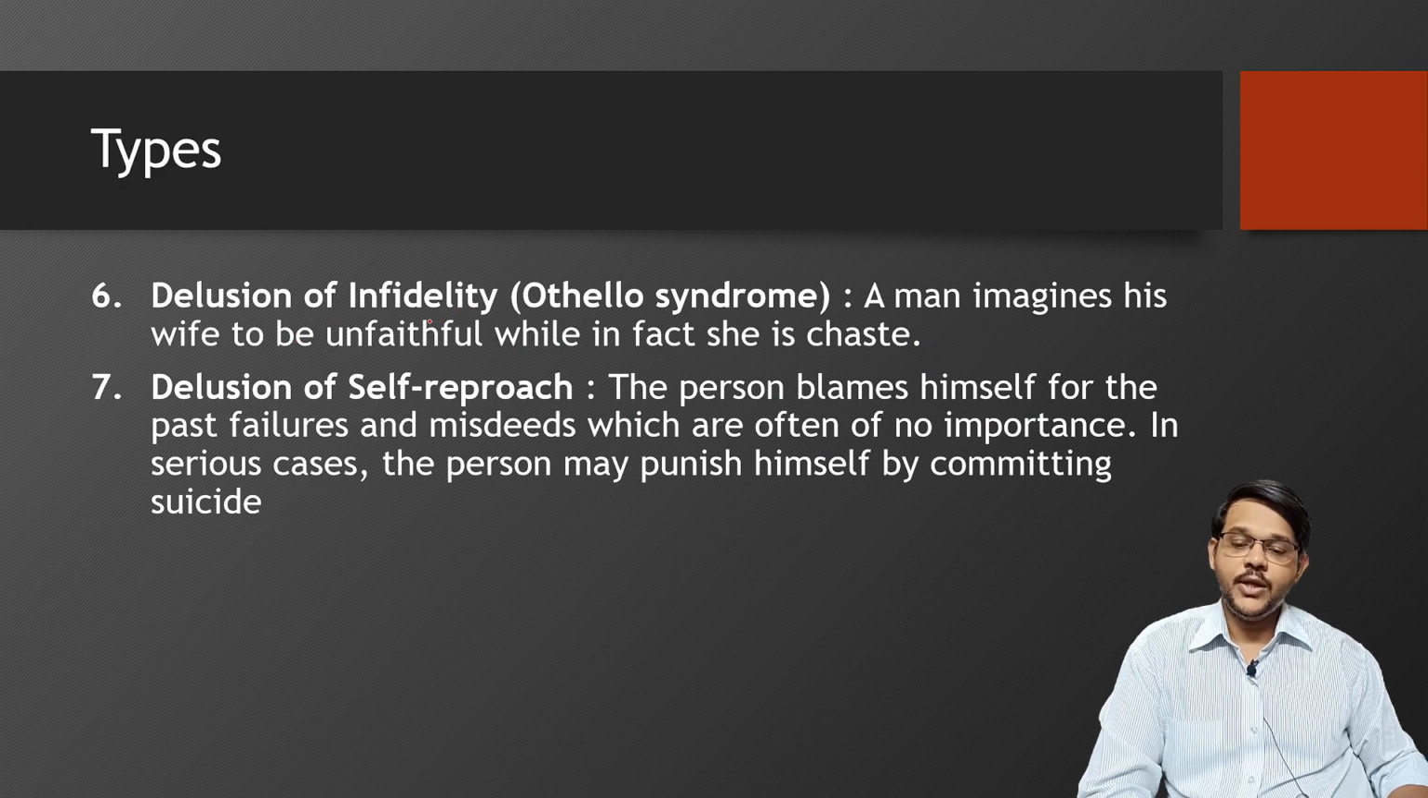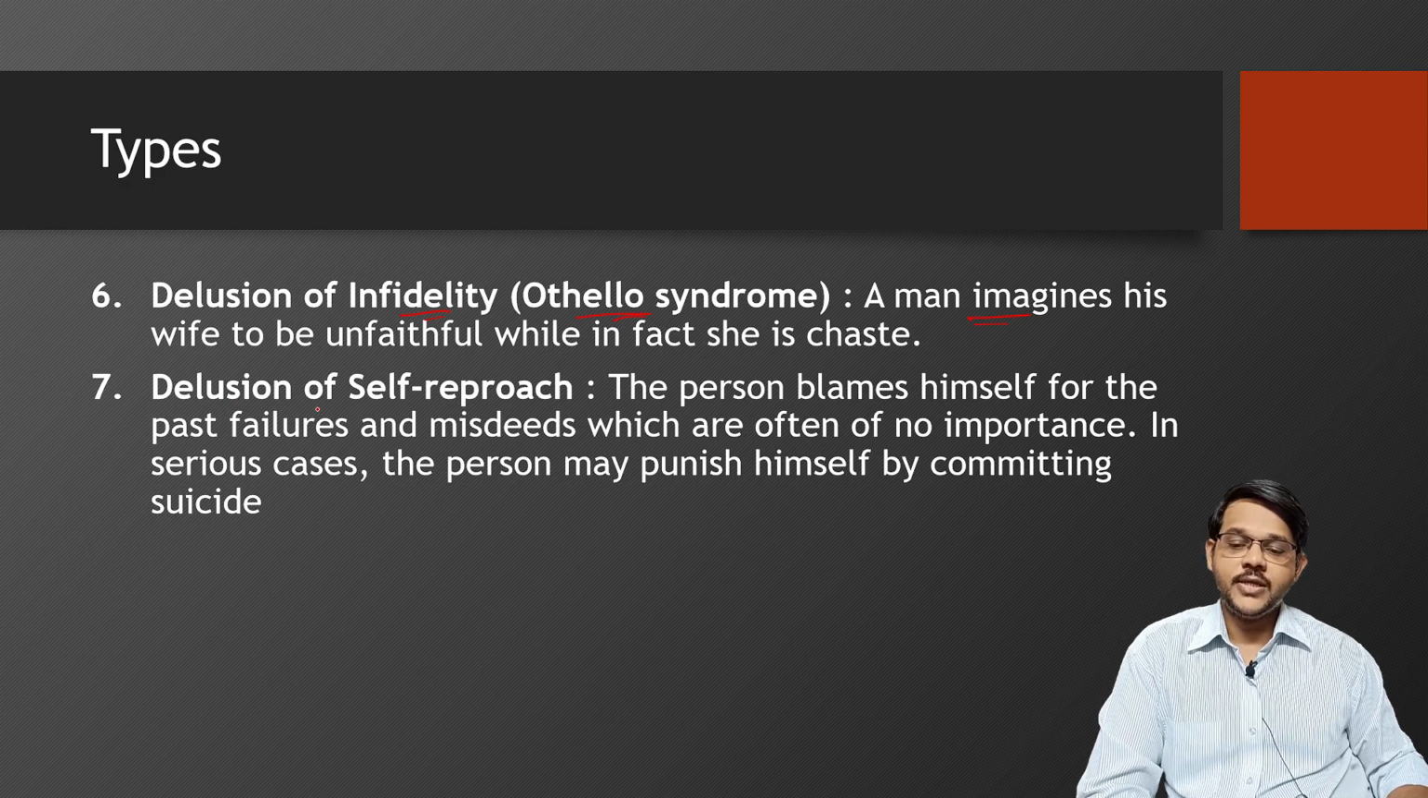Next type of delusion is delusion of infidelity. It is also known as Othello syndrome. Here the man believes and imagines his wife to be unfaithful, while the fact is that she is chaste or faithful. So here the person constantly believes that the wife is having some kind of affair or some kind of boyfriend or the like.